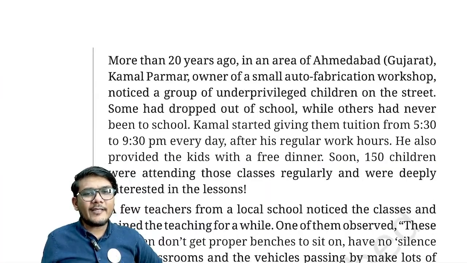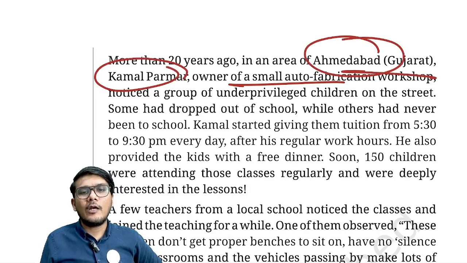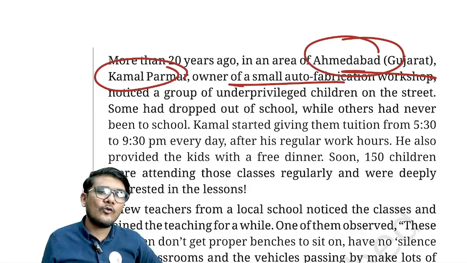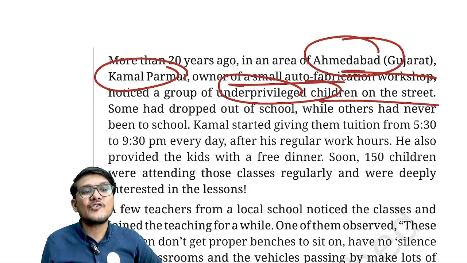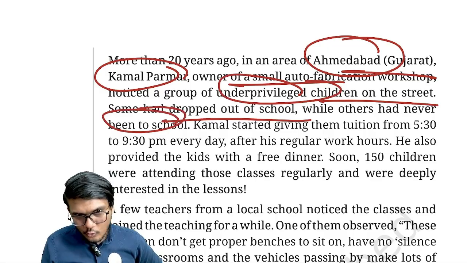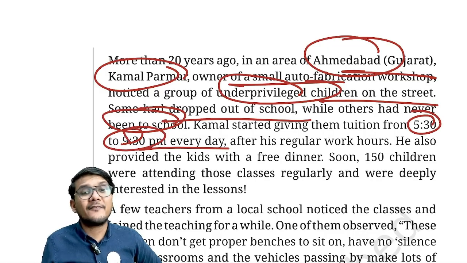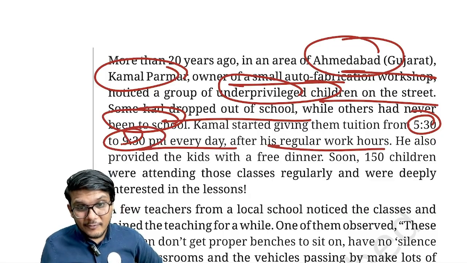Now, more than 20 years ago, in the area of Ahmedabad in Gujarat, they're talking about Kamal Parmar, the owner of a small auto fabrication workshop. He noticed underprivileged children on the street. Some had dropped out of school while others had never been to school. So what did Kamal do? Kamal started teaching them from 5:30 to 9:30 p.m. every day after his regular work. He also provided them with free dinner.